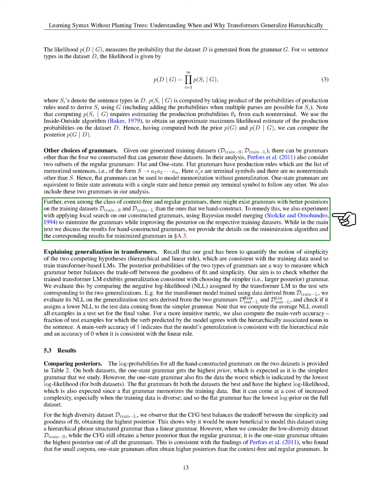While we discussed the results for the hand-constructed grammars in the main text, we provided details on the minimization algorithm and the outcomes for the minimized grammars separately. Our goal was to understand how transformers generalize.